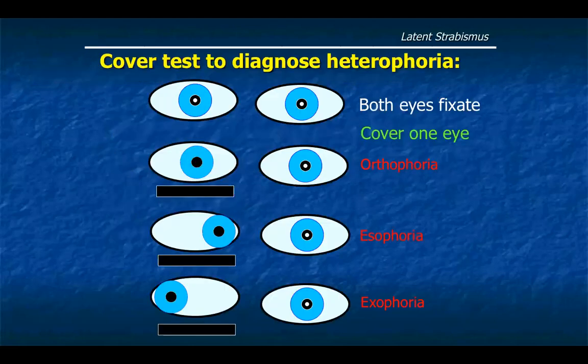Cover test to diagnose heterophoria. In the upper picture, both eyes are fixating. Then we cover one eye. If the eye does not deviate under the cover, this is orthophoria. That is no latent strabismus, no strabismus at all. If the eye deviates inwards under the cover, there is esophoria. If the eye deviates outwards under the cover, there is exophoria. And we'll repeat the test for each eye.